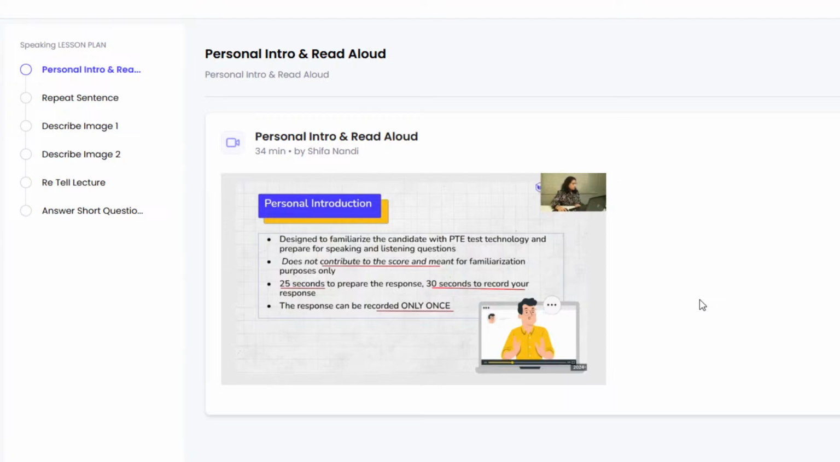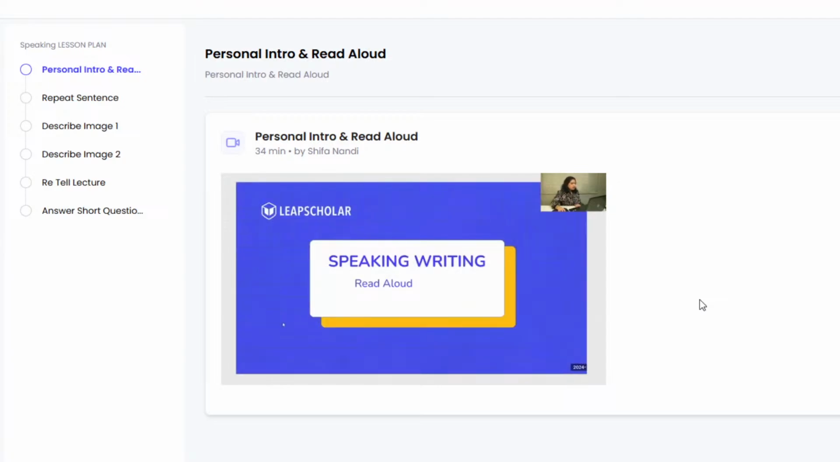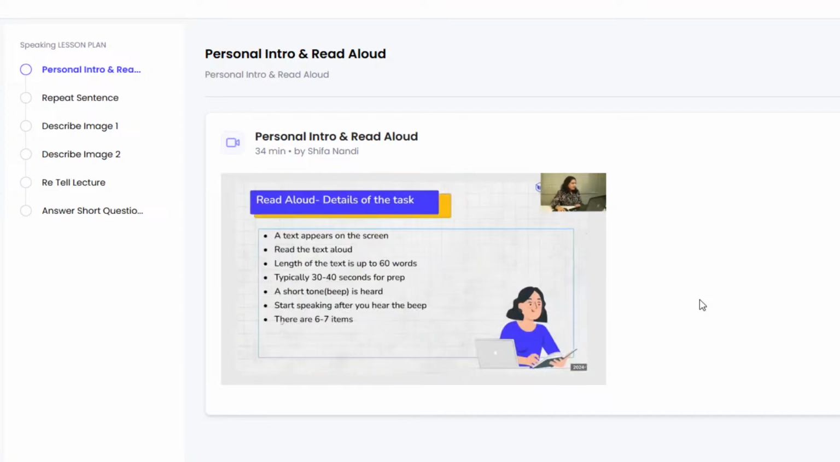Now let's move ahead and look at the Read Aloud question, which is actually a scored question, which means that it contributes to your score. So you need to learn all the right strategies to be able to do this question really well. Now let's look at Read Aloud.